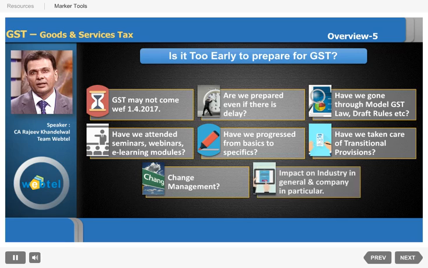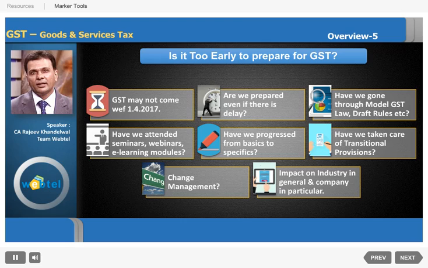We have to understand the impact of GST on industry in general and on our company or our business in particular. It is very important, because they are saying it is a game-changing law. It is a revolution. So it is a revolution for you also, and it can have a positive impact, or it can have a negative impact. But first of all, we need to work out what that impact is. Whether it is positive or negative will come later once you do the detailed working. So that is very important.